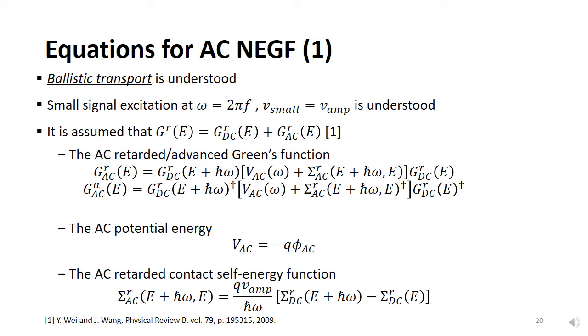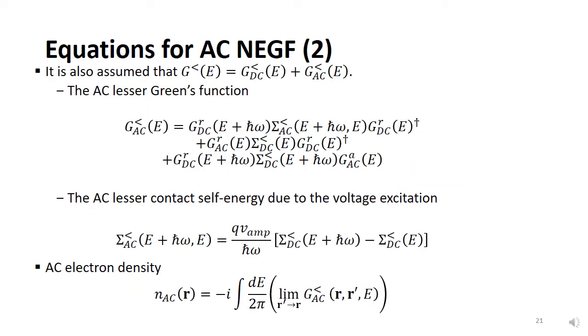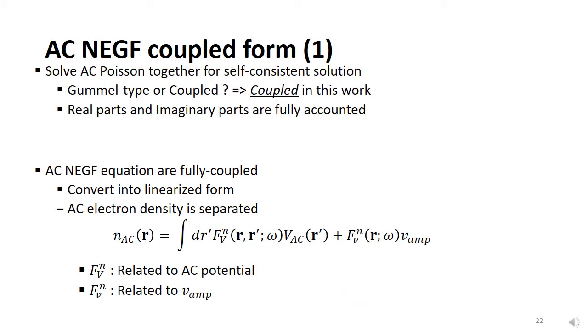But it should be noted that some of the terms used are given from a different energy. The rest of the equations are introduced here. The AC Lesser Green's function equation is quite long, but can be obtained easily with the terms obtained from previous slides. Using these terms, we can calculate the AC electron density, which is used in the AC Poisson equation to obtain a self-consistent solution. Also, in this AC NEGF simulation, we implemented a coupled scheme to obtain the solution.